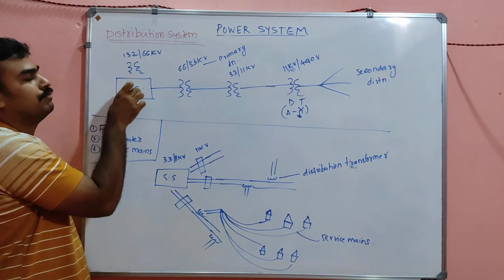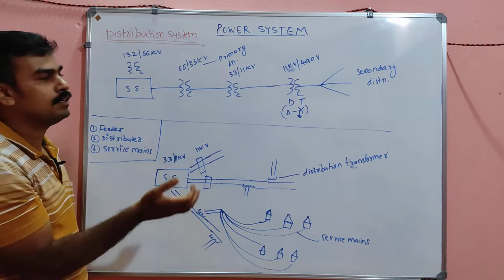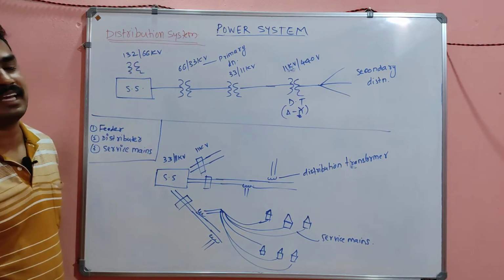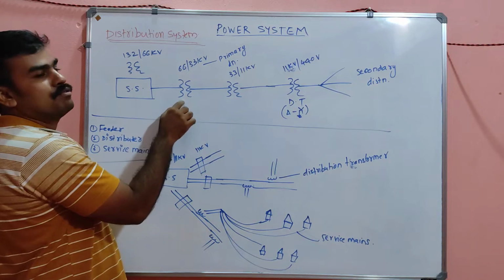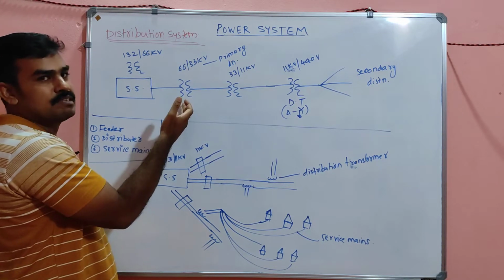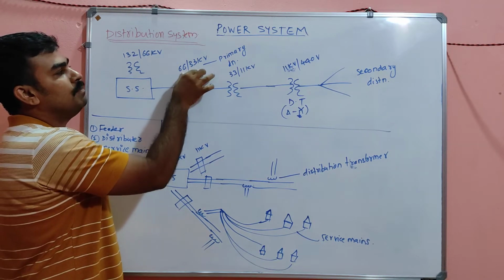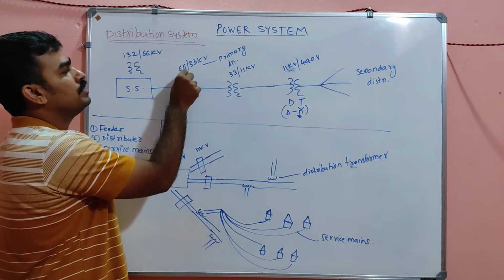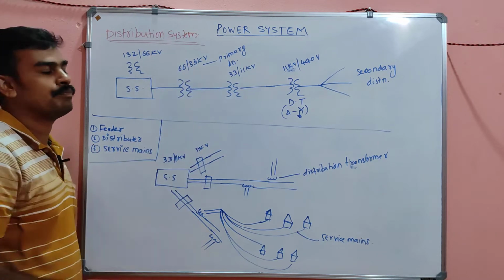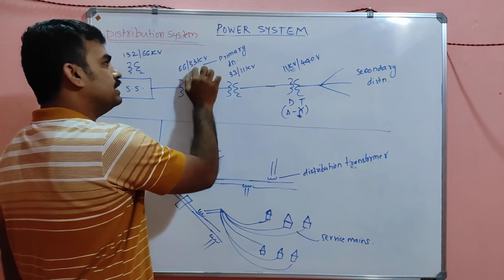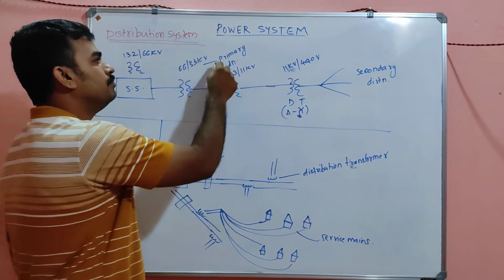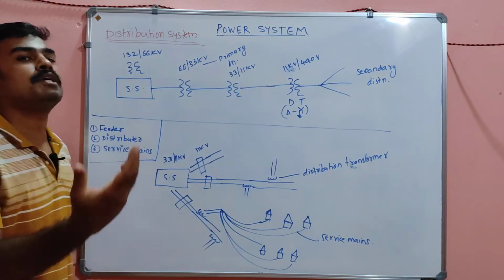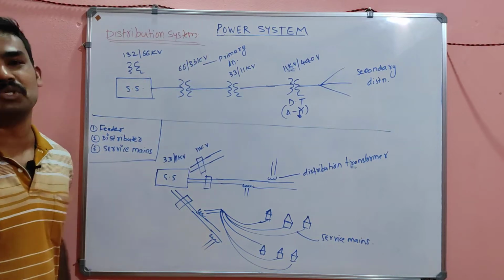From the substation side it is stepped down to 66 kV, and there is a transformer that will again step down the voltage, 66/33 kV. This 33 kV line may be utilized for the primary distribution.